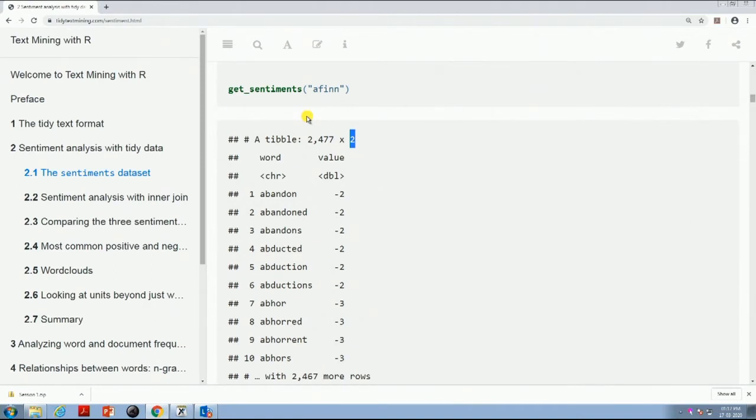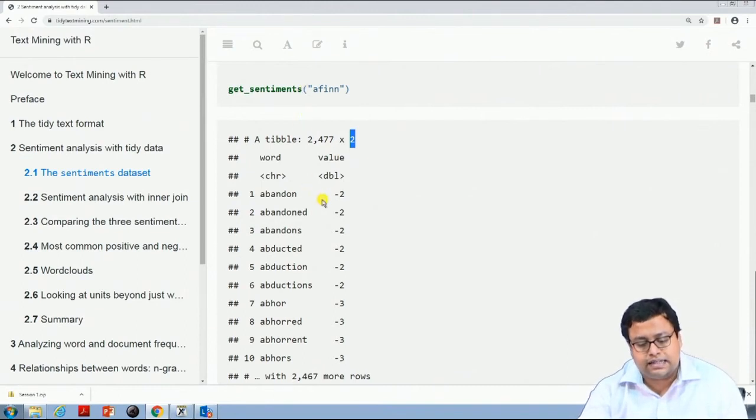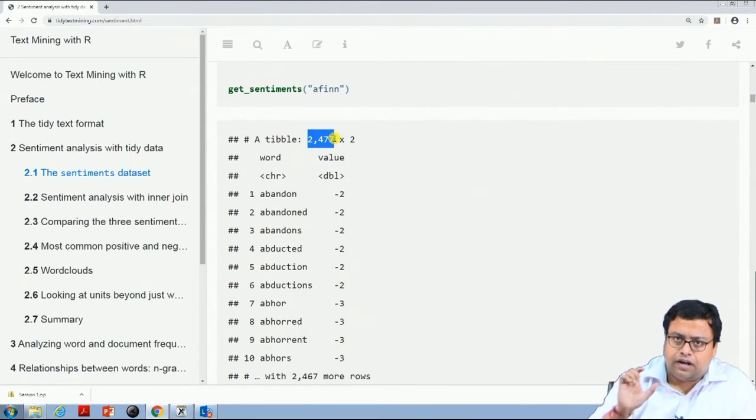So here it is saying that abandon is a negative word, abandoned is also negative, -2, and then let us say abhor is -3, abhorrent is also -3. So that kind of coding they have done, and in total 2477 words are there. Some words are different forms of the same word, and correspondingly the sentiments are given.